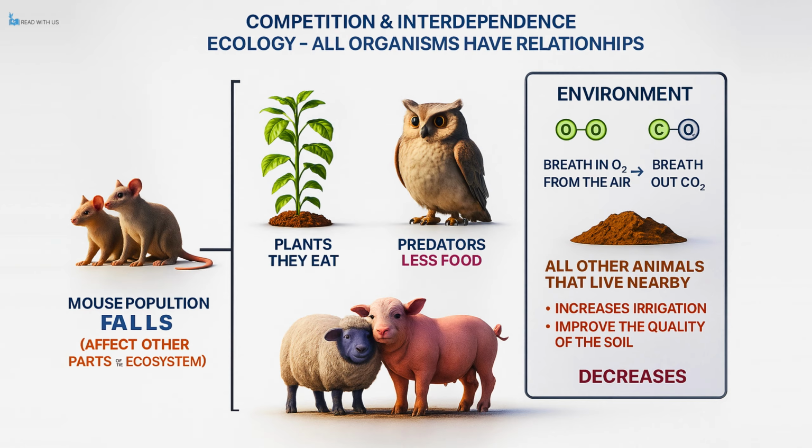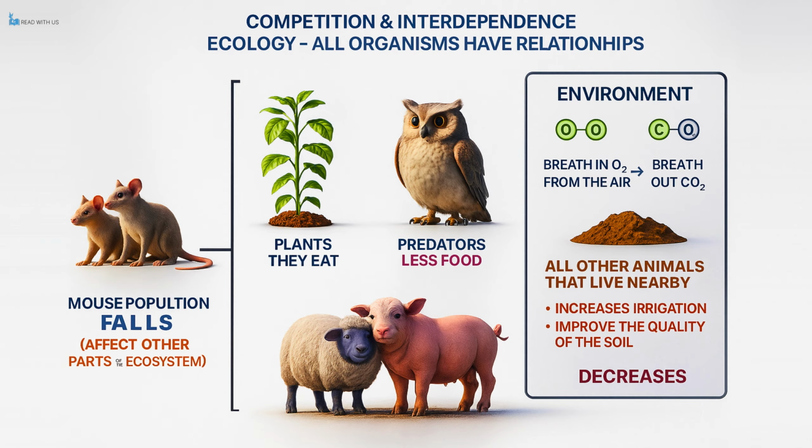The key idea to understand in ecology is that every organism exists within a complex web of relationships. Take mice as an example. These small mammals have countless interactions with other mice of their own species, with the plants they consume for food, with the predators that hunt them such as owls and snakes, and with various other animals sharing their habitat. In addition to living organisms, mice also interact with the physical environment around them.